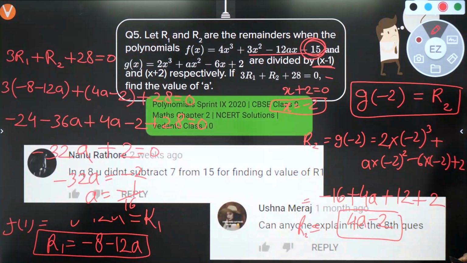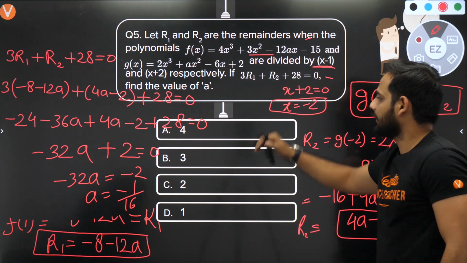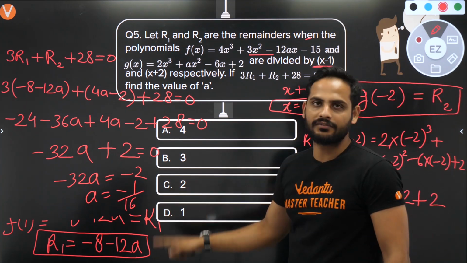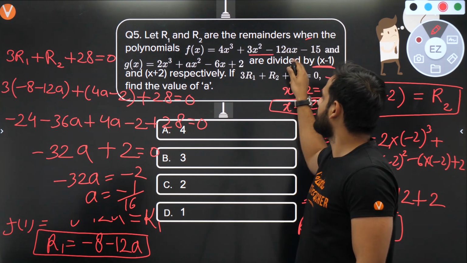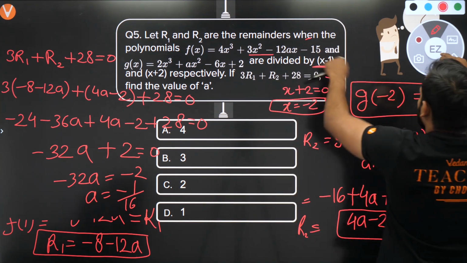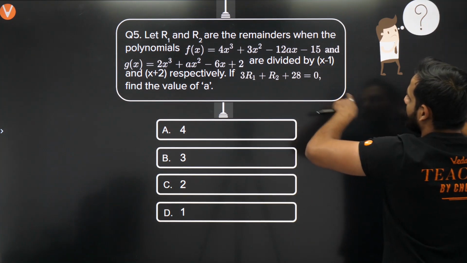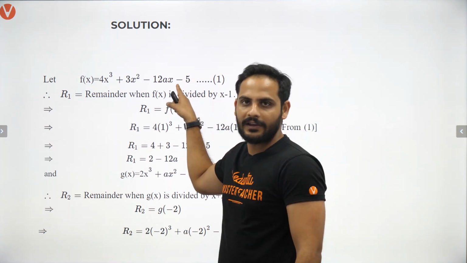Okay, so what we have done now? For this question, we have solved it. If it is minus 15, in that case the value of a will be minus 1 by 16. No problem. For this question, if it is 15, it will be minus 1 by 16. The method is same. Now let us take, suppose, if it is equal to 5. The options are given according to 5. So now, bachcho, in this case, see here it is written as 5, not 15.